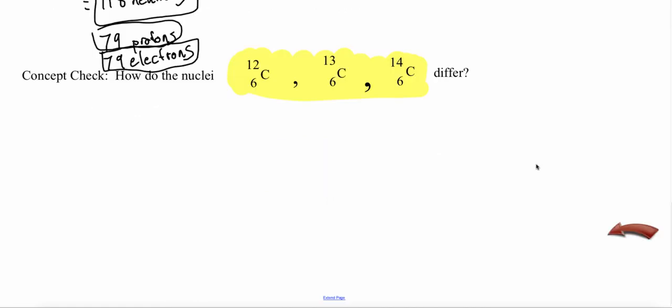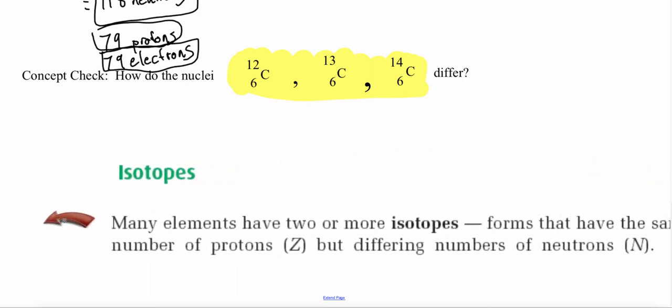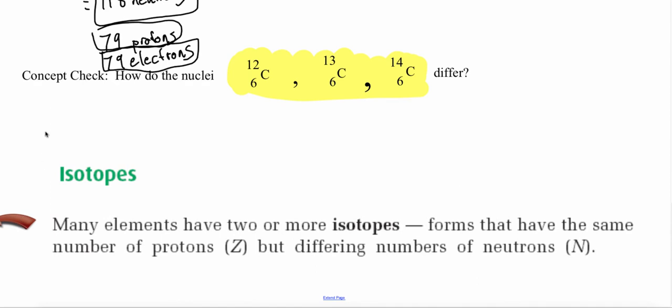So these three types of carbon are called isotopes. They're called isotopes because they have the same amount of protons, but each one of them has a different amount of neutrons. Now, many atoms will have 2 or more isotopes, which means, once again, they have the same amount of protons, but differing amount of neutrons.